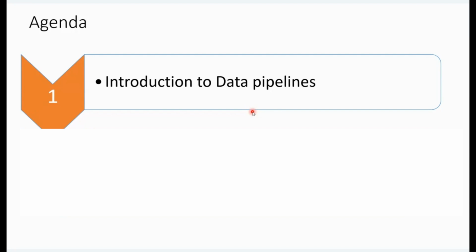Only that particular data, your filter activity or copy activity, whatever activity you are using, that activity will filter your data here based upon your condition, based upon your logic, and it will copy only that data. That is called a data pipeline.